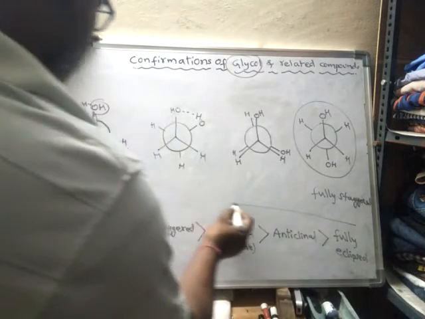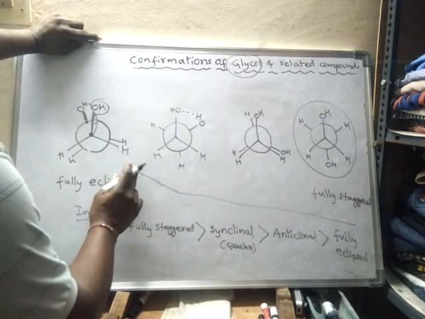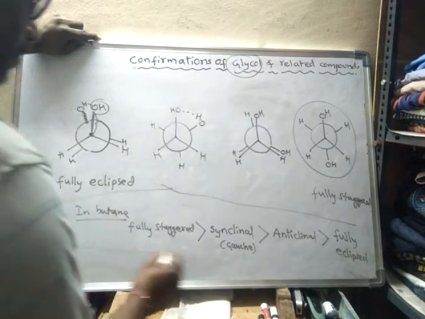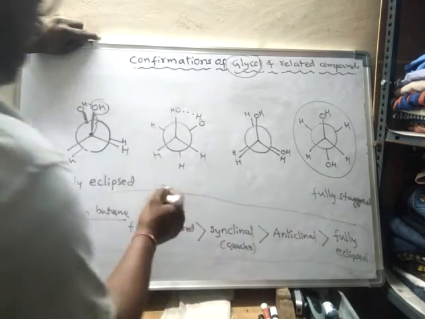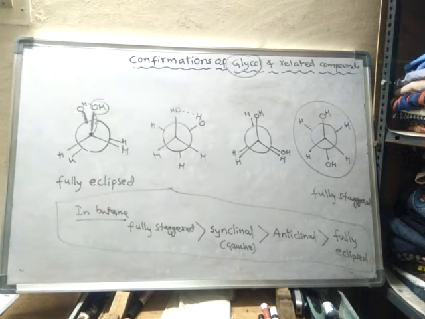Generally the order of stability will be like this if there is no hydrogen bond.